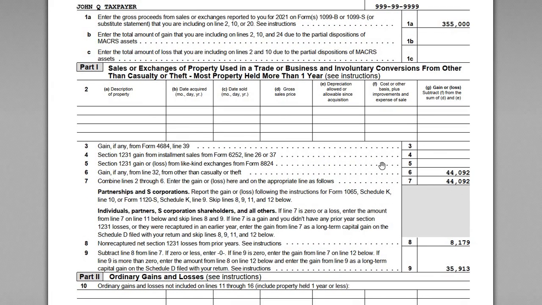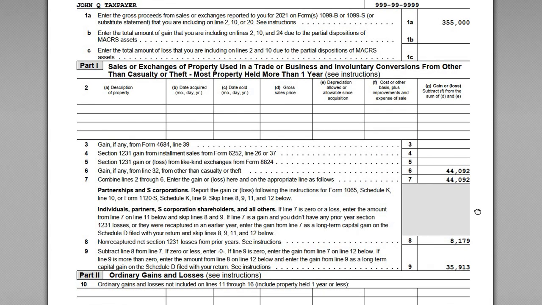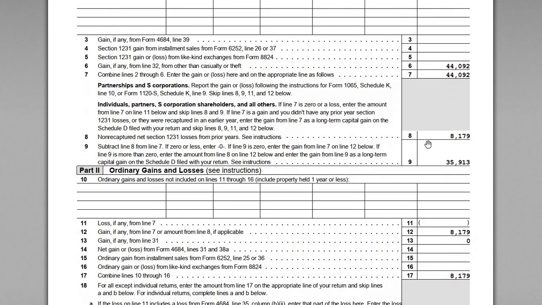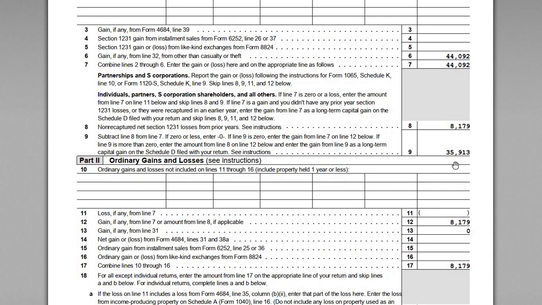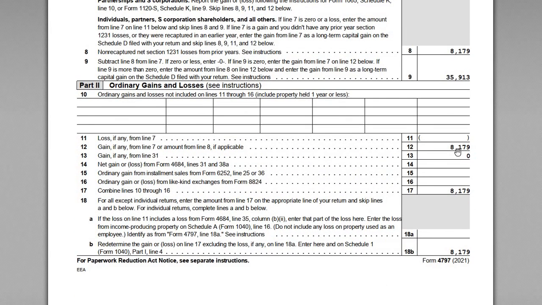Now, if John didn't have any 1231 non-recaptured carryovers, effectively this whole amount would just be reported as long-term capital gains on Schedule D. But he does have some non-recaptured 1231 losses from prior years. There's that number, right? So line 8, we were reporting the total amount of non-recaptured 1231 losses from prior years that is being rolled forward. So we have our $8,179 amount. And so the net long-term capital gain now is $35,913.